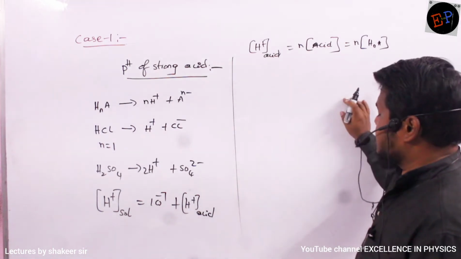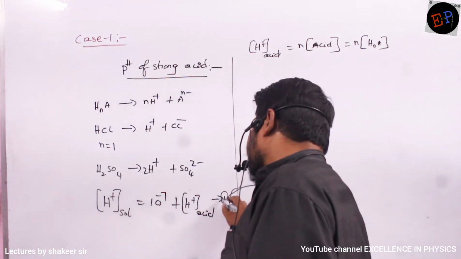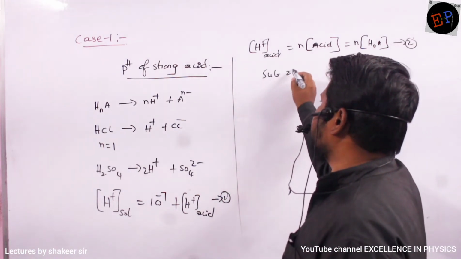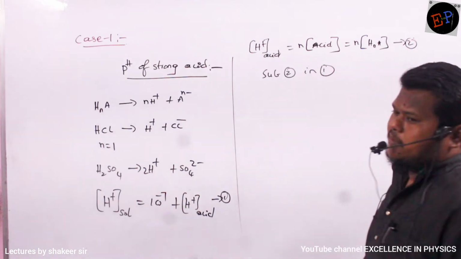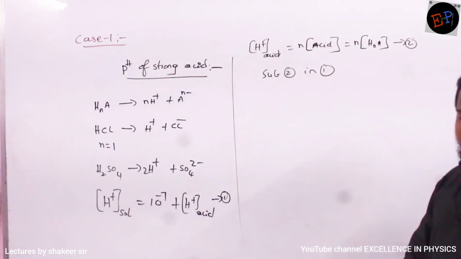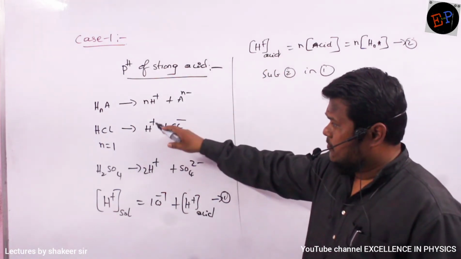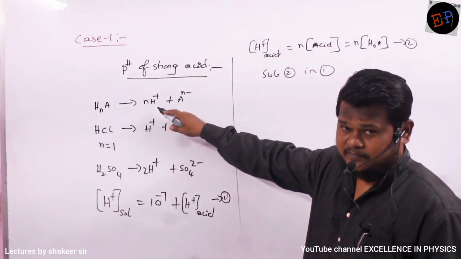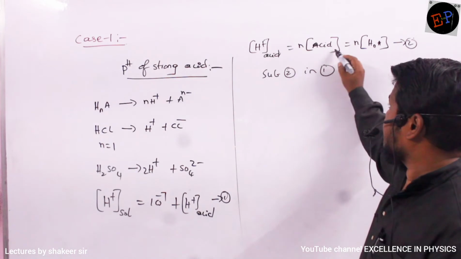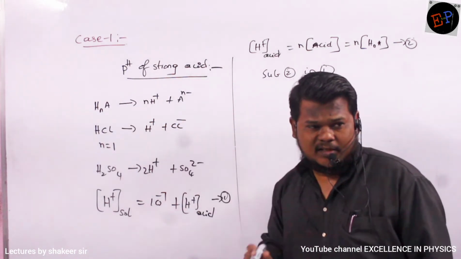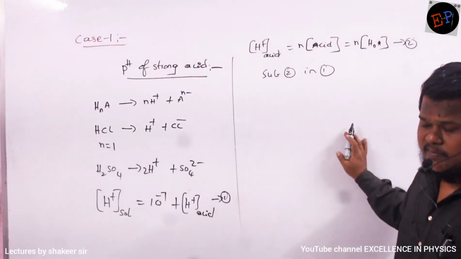So this is another equation. Now this is my first equation and this is my second equation. So what I can do, I can substitute equation 2 in equation number 1. Are you able to understand? So the H plus ion of acid, how can I write? How many H plus are present in the formula? N. So N multiplied by the concentration of acid. What is the acid here? HA is the acid. So this is the method of writing. Are you able to understand?